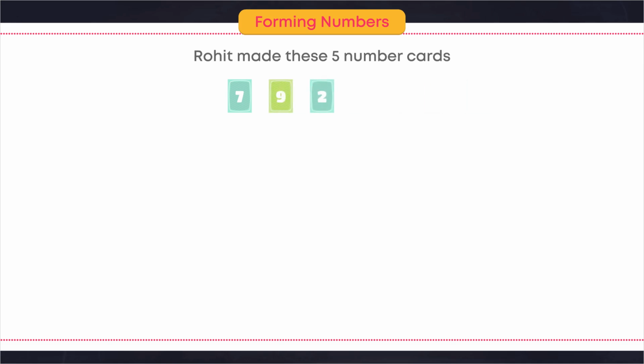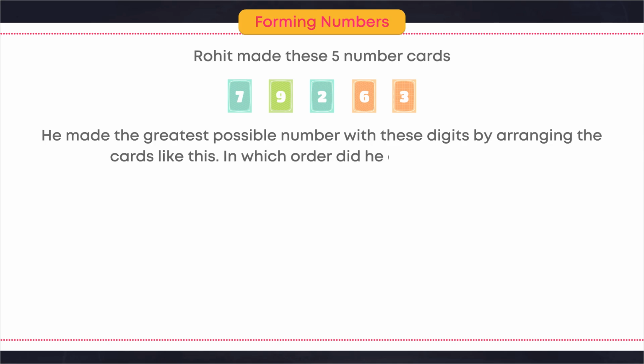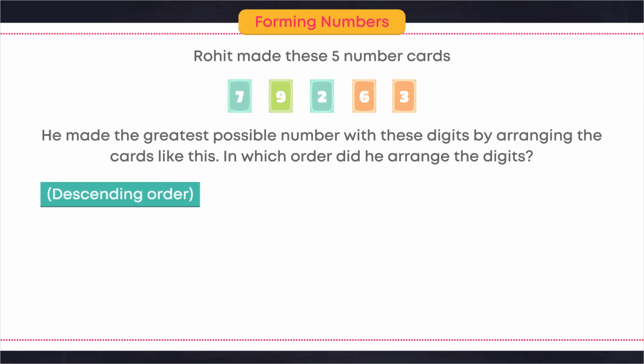Forming numbers. Rohit made these 5 number cards: 7, 9, 2, 6, 3. He made the greatest possible number with these digits by arranging the cards like this. In which order did he arrange the digits? Descending order. 9, 7, 6, 3, 2.